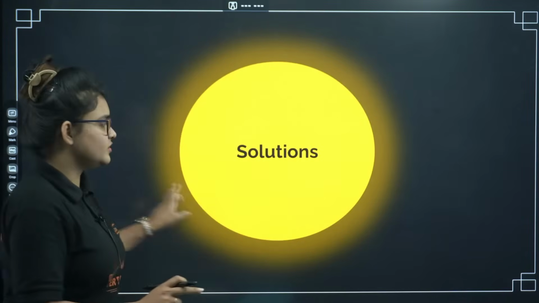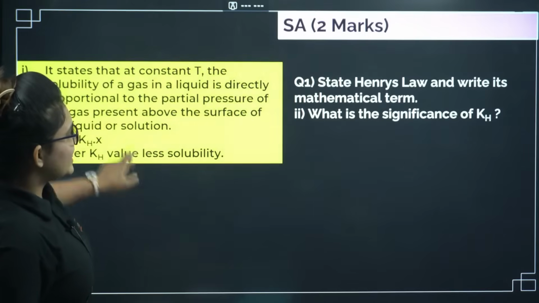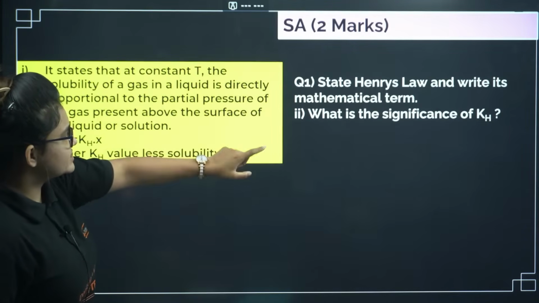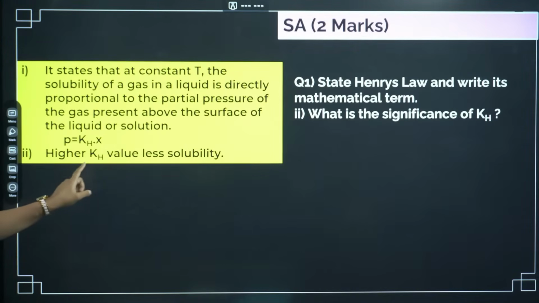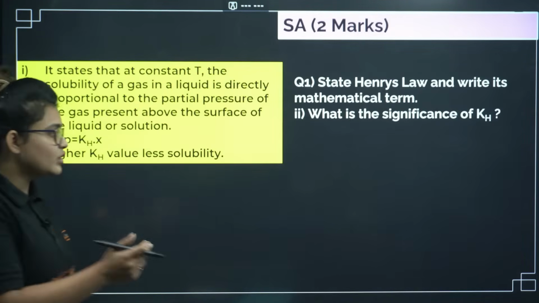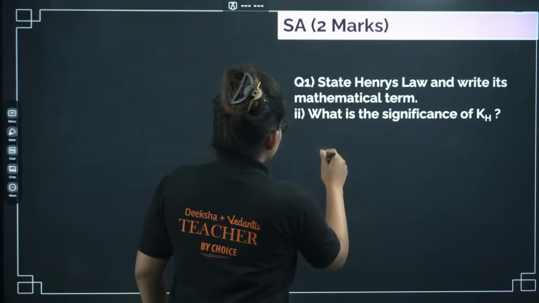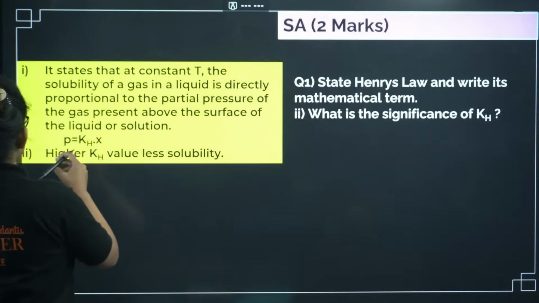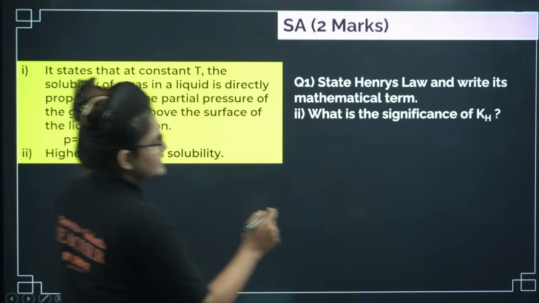First we will go with the solution chapter. Henry's law, mathematical form: P equals KH into X. What is the significance of KH? It's going to be very important, and also its relation with temperature.